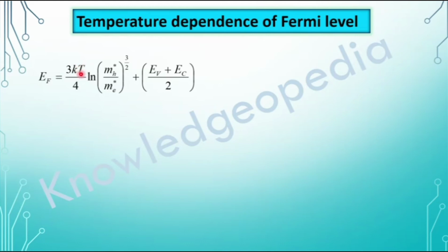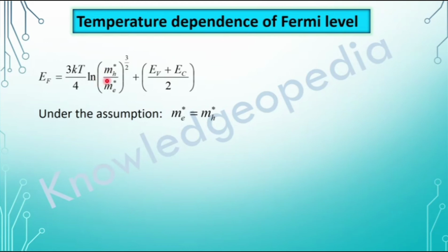This T is not 0 now. Then it depends on this term as well. And here, depending on the relation of mh star and me star, we are having three conditions. First, we will see under the assumption that the effective mass of electron is equal to the effective mass of hole. Under this condition, what will happen?